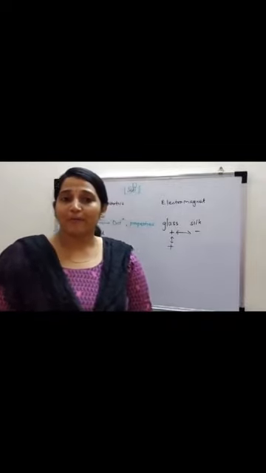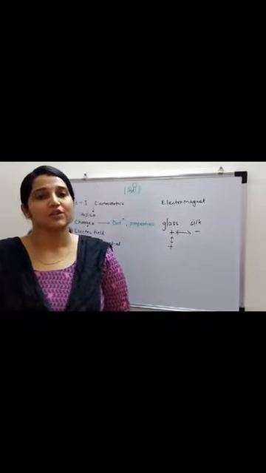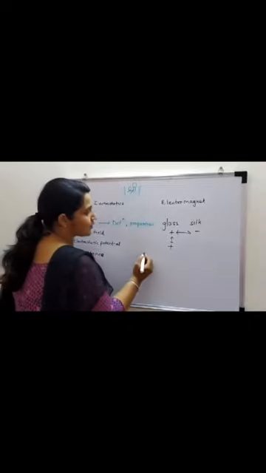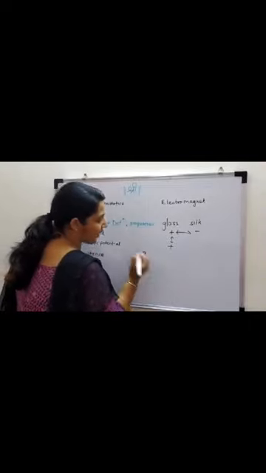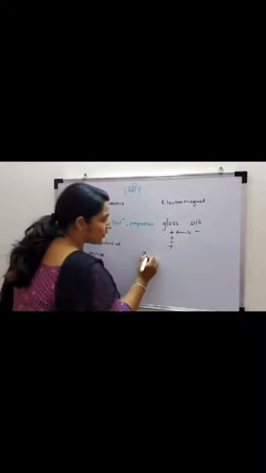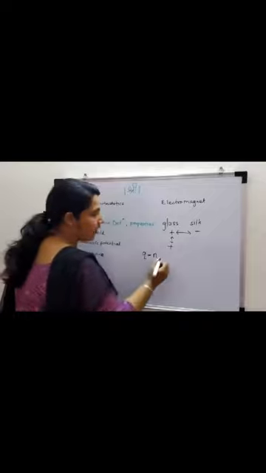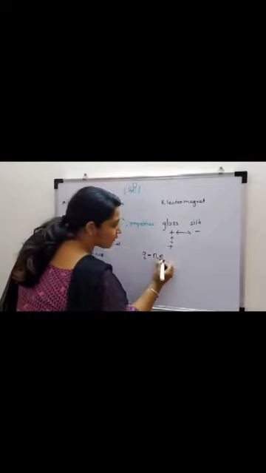The next important property is quantization of charge. Understand this thing. Quantization of charge, you can write it as Q equals an integral multiple of the charge on an electron.